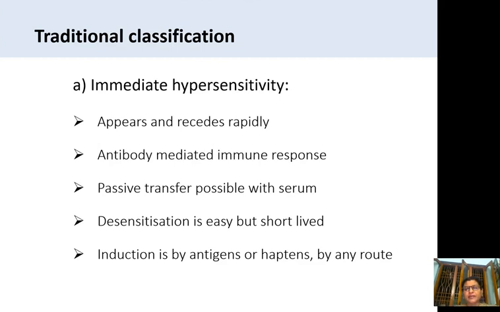Individually the haptens are unable to stimulate the immune response. If they bind with any protein, they can stimulate the immune response. So haptens are also one of the types of antigens.